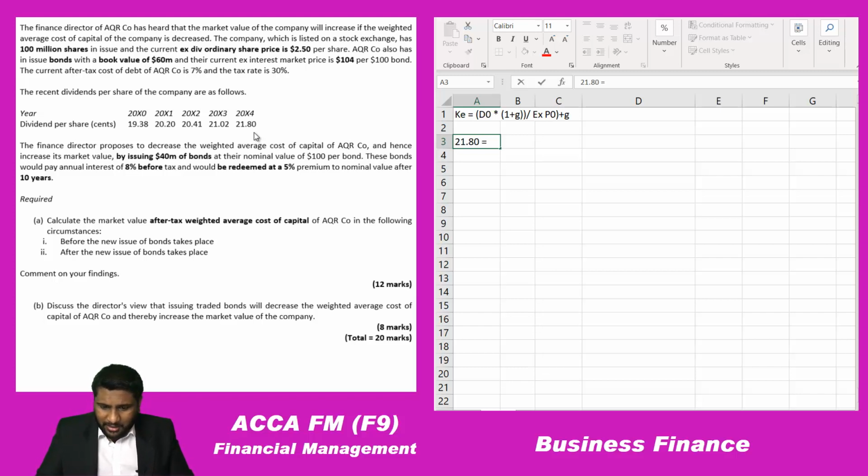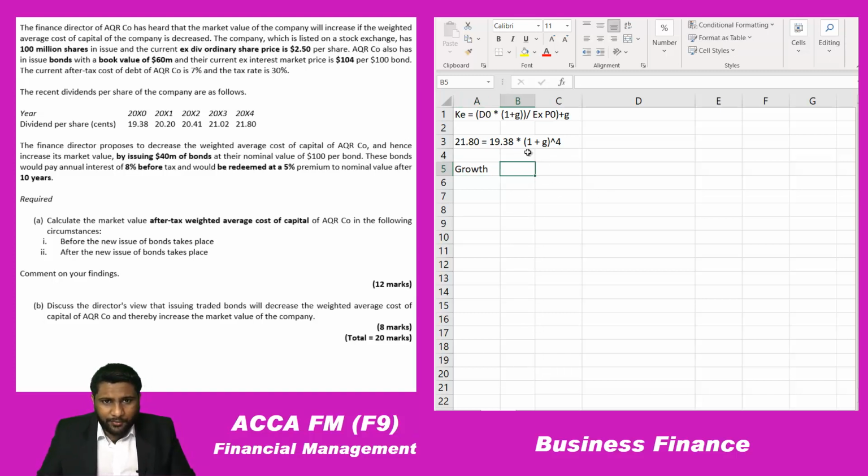21.80 equals 19.38 into 1 plus g to the power 4. So the dividend has only increased from 19.38 to 21.80 over 1, 2, 3, 4 years. So let's calculate the growth rate, guys. I'll directly type the values here.